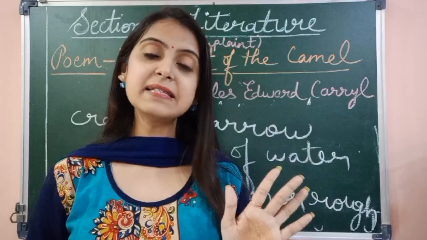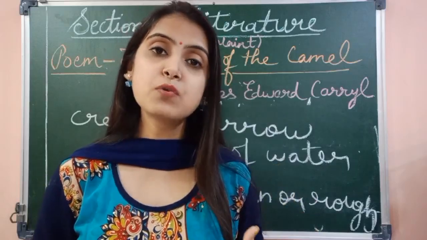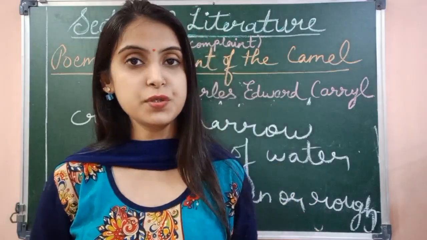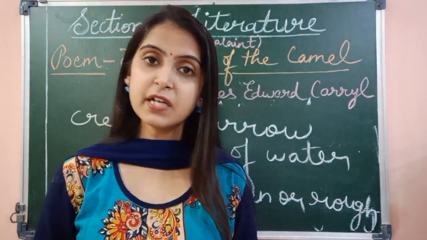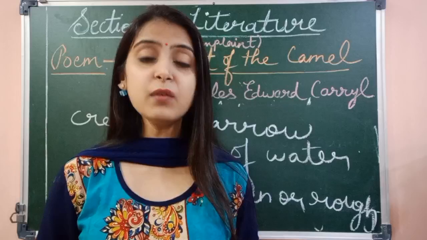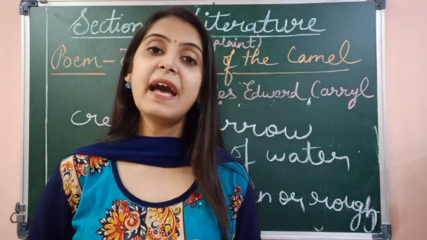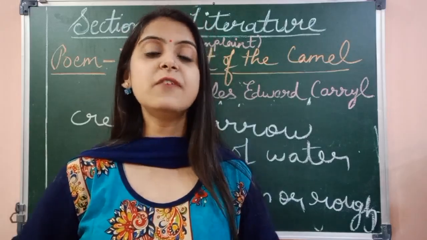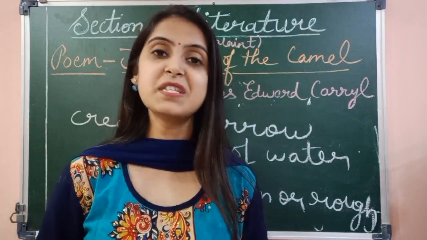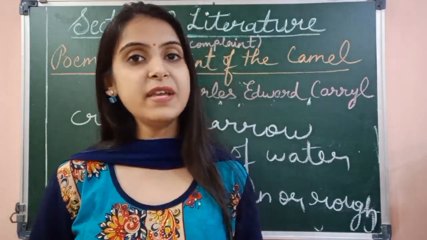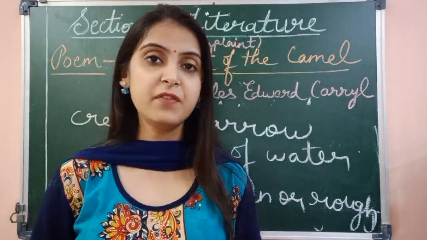And in the last stanza, he complains about its looks and features. I hope children this is clear to you. Read the poem again, watch the video again, and if any concept is not clear, then you can always ask me whenever you wish to.